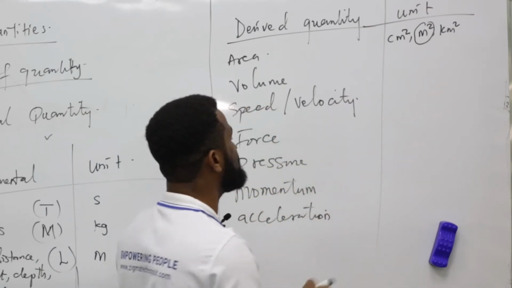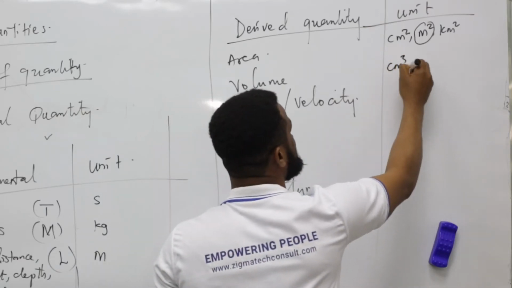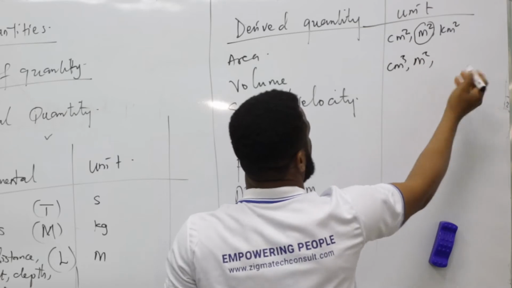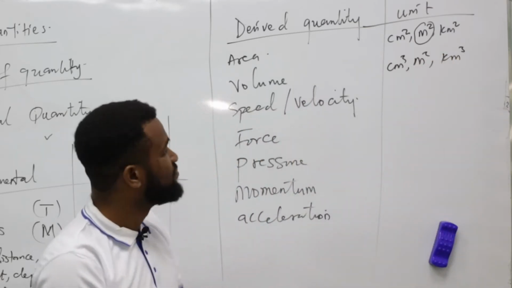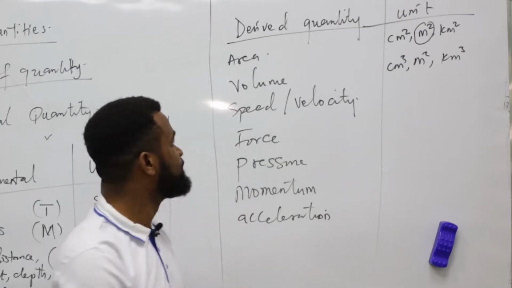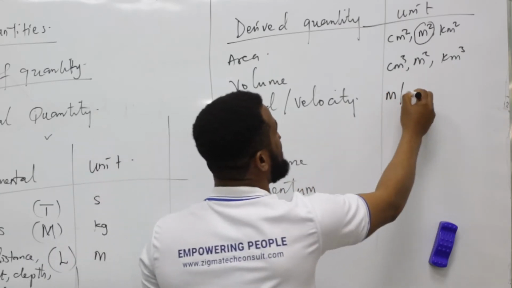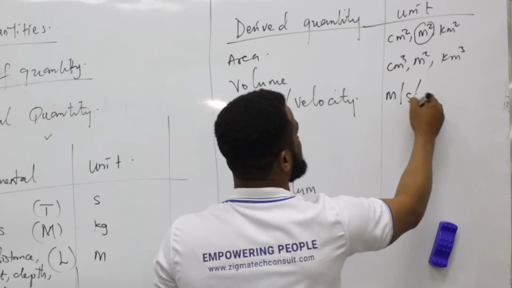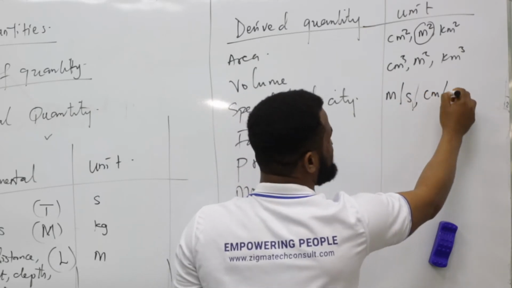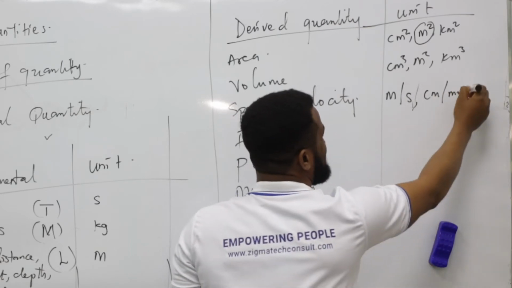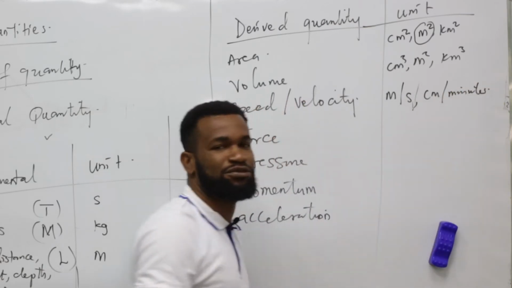Then when we talk about volume, you said that volume is cm cube or meter cube or kilometer cube. How did they come in? We are going to talk about it. Speed is meter per second, or sometimes people will use cm per minute. All this is what we are going to treat now.